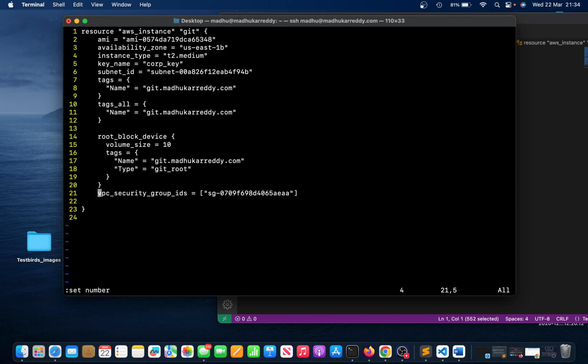So this makes your life easy sometimes. If you have thousands of lines and you want to go to a specific line, this saves a lot of time.